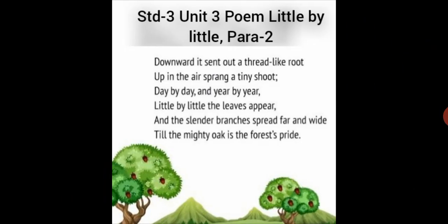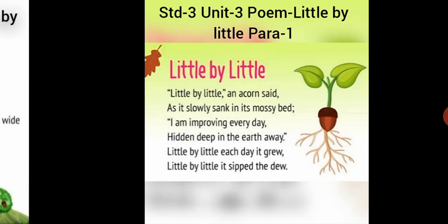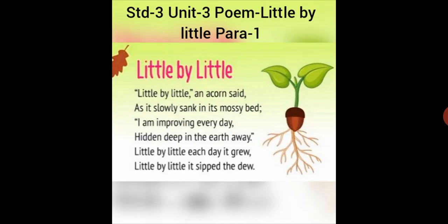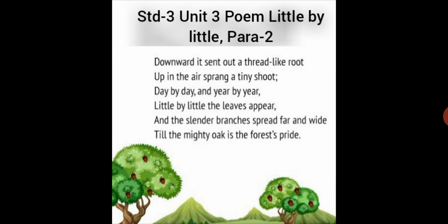The second stanza is like this. The first line is, downward it sent out a thread-like root. Now over here in this picture you had seen that these are some thread-like roots. The roots which are there, they look like threads. So here the poet is telling that downward it sent out a thread-like root.